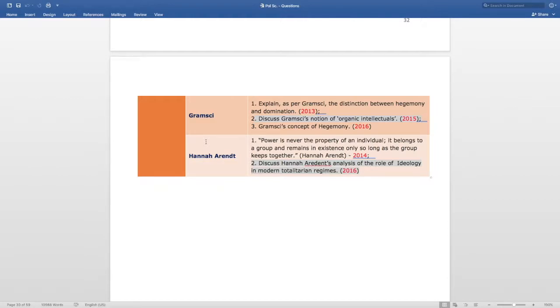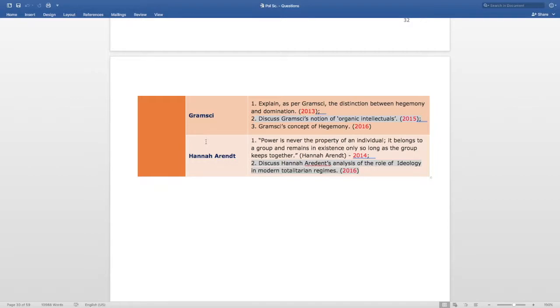That is, explain as per Gramsci the distinction between hegemony and domination. This question is asked in 2013. The next question from the same topic is, discuss Gramsci's notion of organic intellectuals. This question is asked in 2015. The next question from Gramsci is Gramsci's concept of hegemony. This question is asked in 2016.